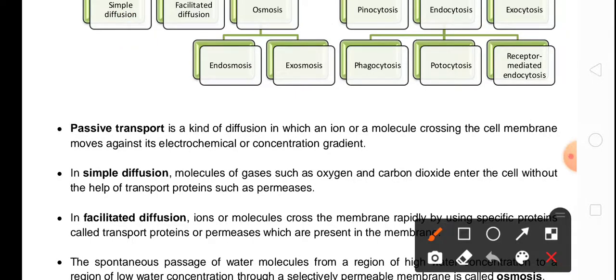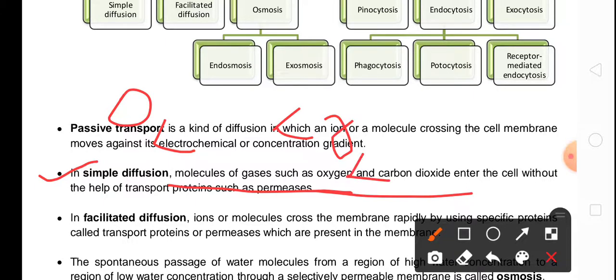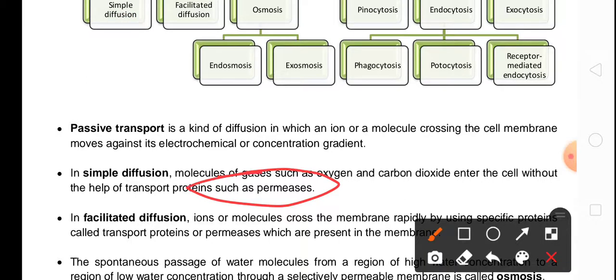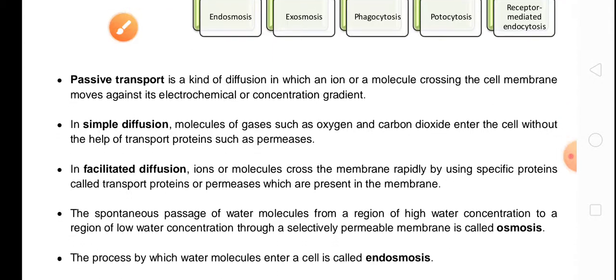So in this diffusion, molecules of gases such as O2 and CO2 enter the cell without the help of the transport protein. That protein is known as permeases. Which protein? Permeases.